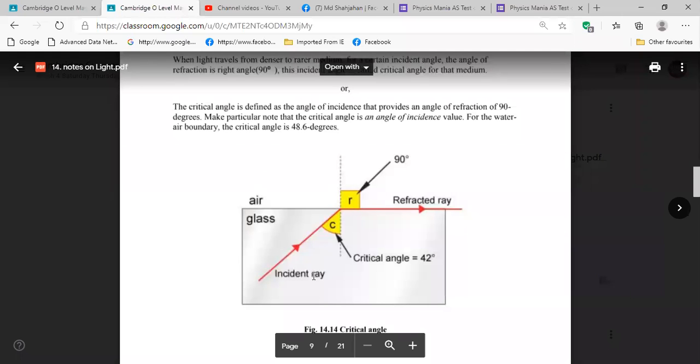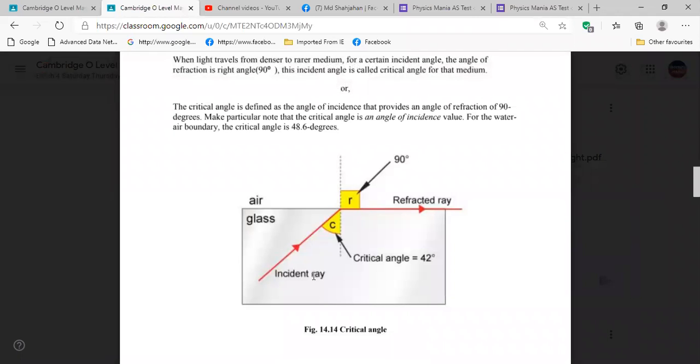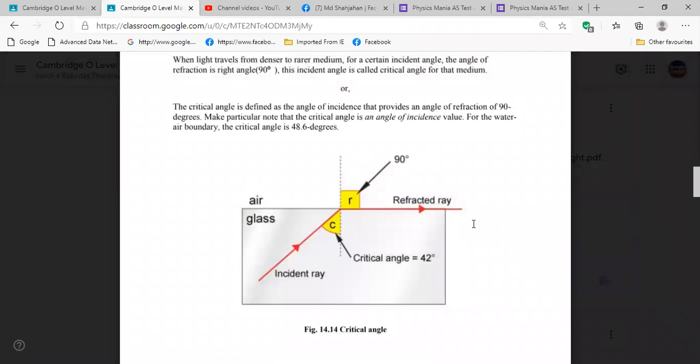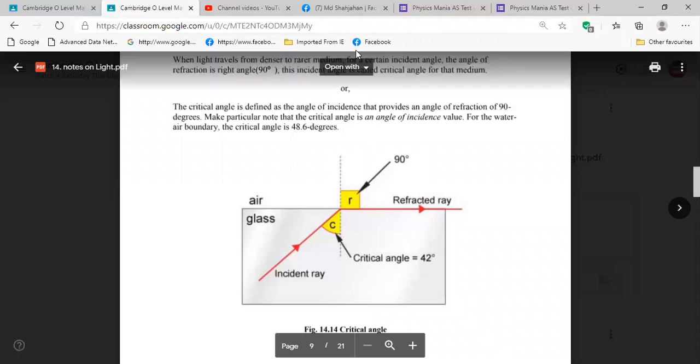You don't understand what is critical angle? It is really difficult. Yeah, look here. We have the ray going from denser to rarer medium, right? Yes, sir. So if light goes from denser to rarer medium, then light bends away from the normal, right? Isn't it? Yes, sir.